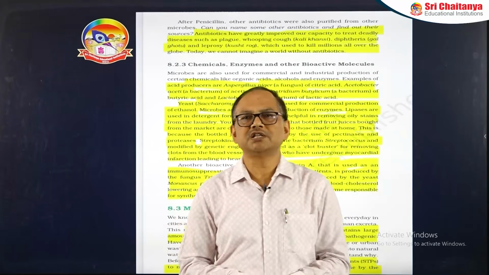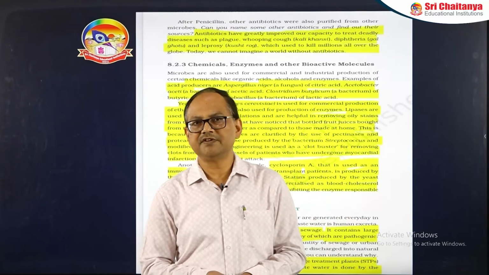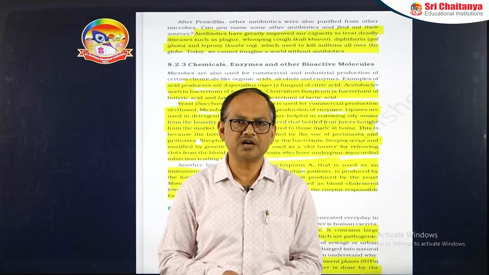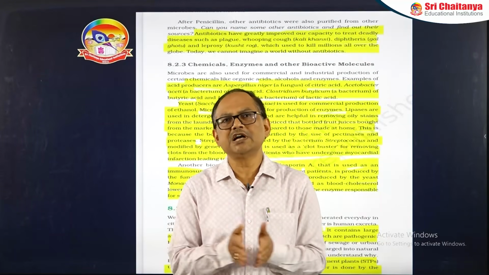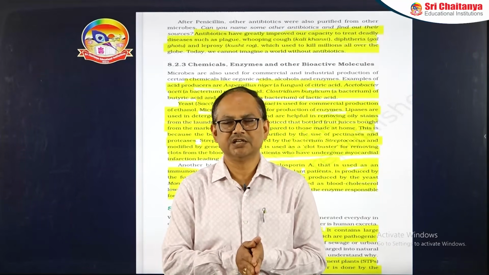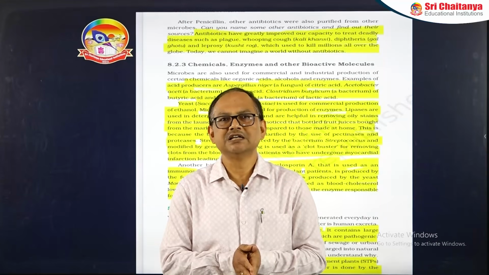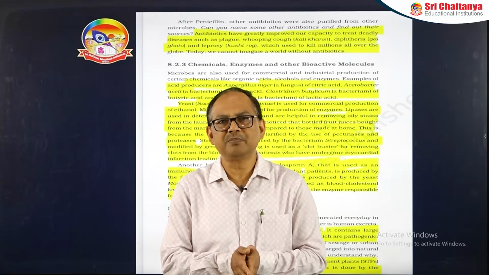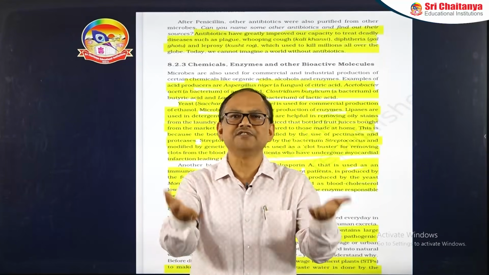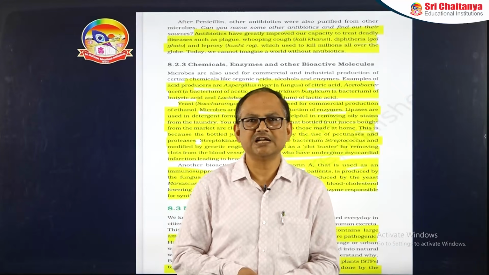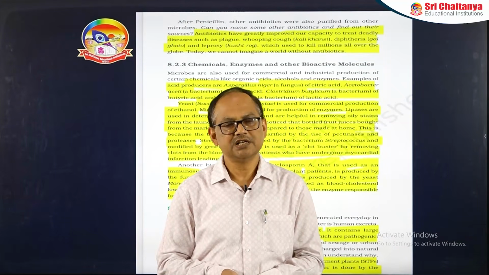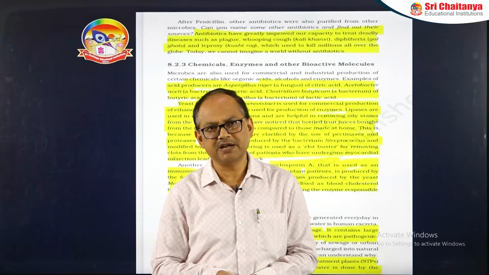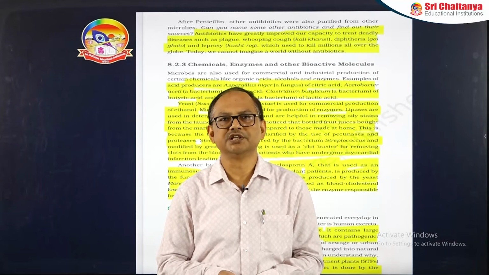Municipal waste water is called sewage, and the sewage has to be treated. Why? If it is not treated, then it will pollute our water bodies. The question comes: how is it treated? The treatment of sewage is done by the heterotrophic microbes present in the sewage naturally, and it is done in 3 steps: the first is primary treatment, second is secondary treatment, and third is tertiary treatment.